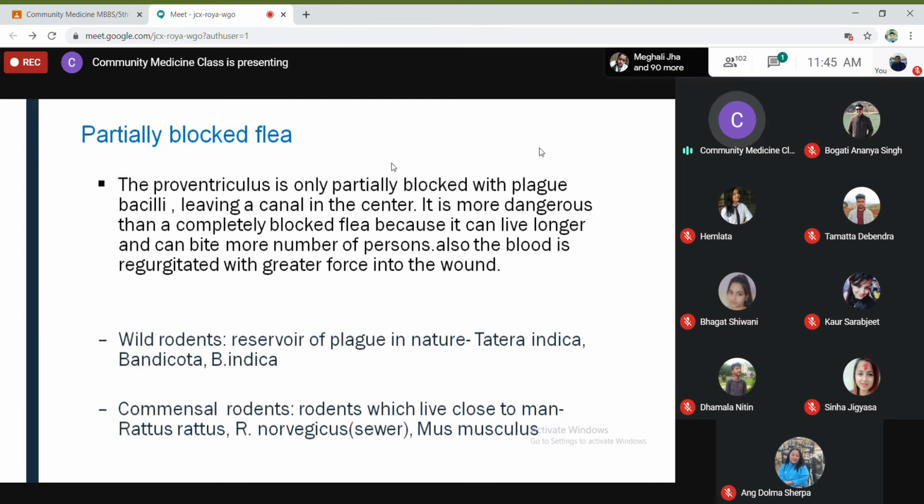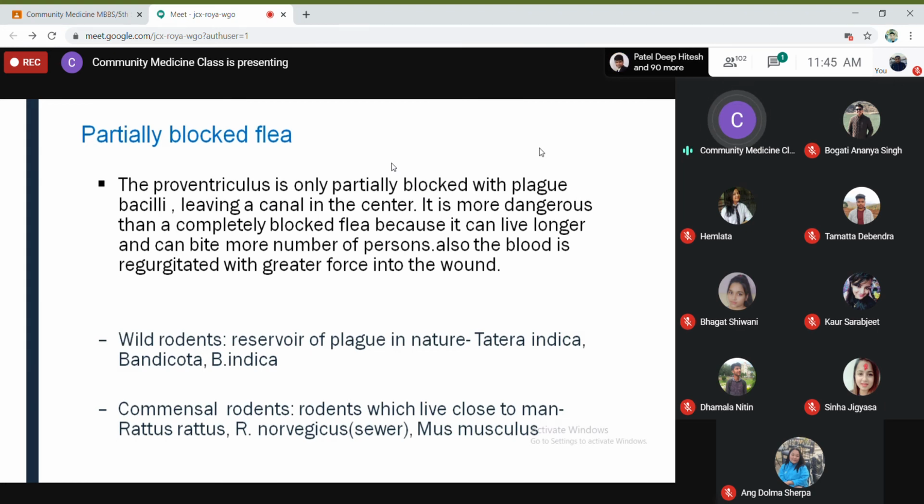So another term is partially blocked flea. The proventriculus is only partially blocked. In a blocked flea, the proventriculus is completely blocked. In a partially blocked flea, the proventriculus is only partially blocked with plague bacilli, leaving a canal in the center. So in the center it will not be blocked, only the periphery will be blocked, and it is blocked by the bacilli itself, not by anything else. Bacilli accumulate there and block the passage.